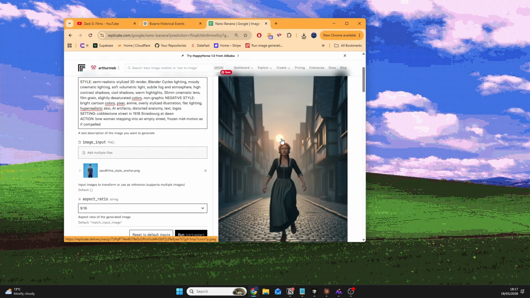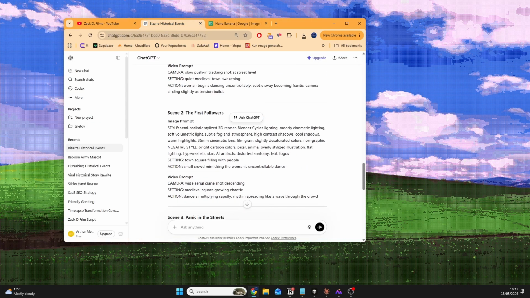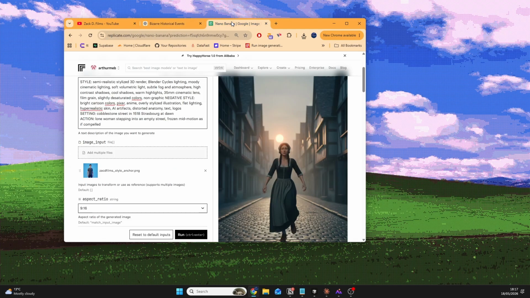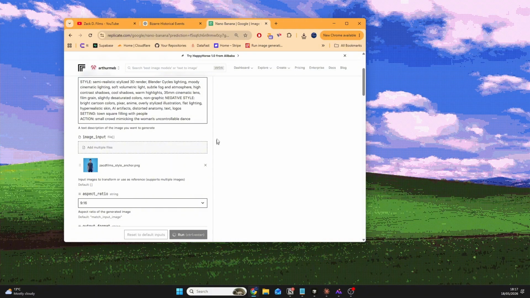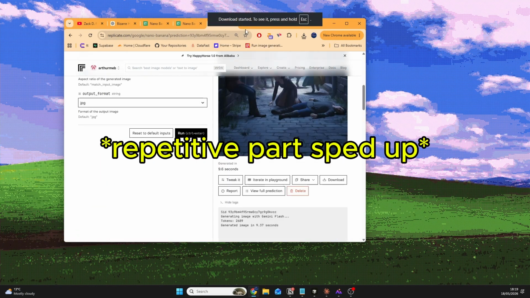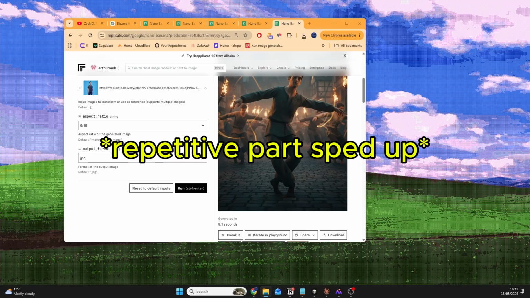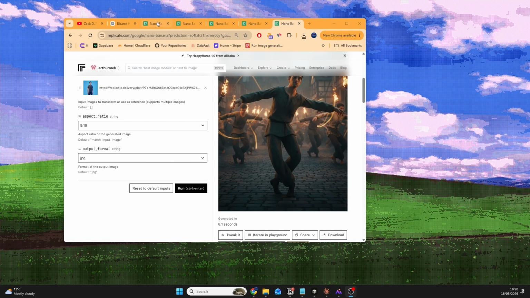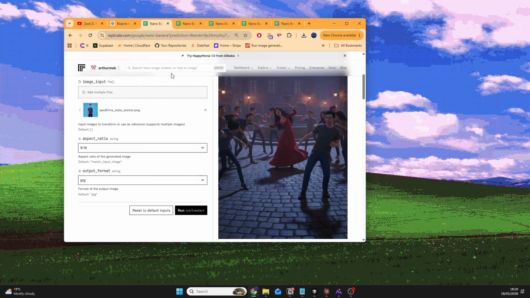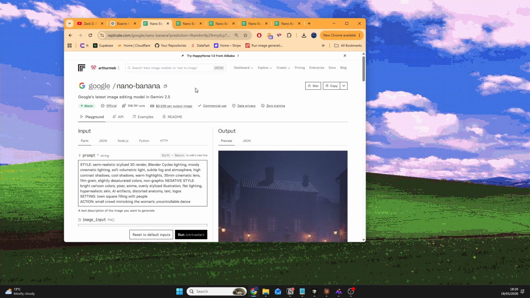So like I said, the manual approach does take a bit of time, but I will show you a way to automate all of this at the end. If we go back here, I'll speed all of this up, but essentially all you need to do is create all of your images right here. Alright, we've successfully created all our images,